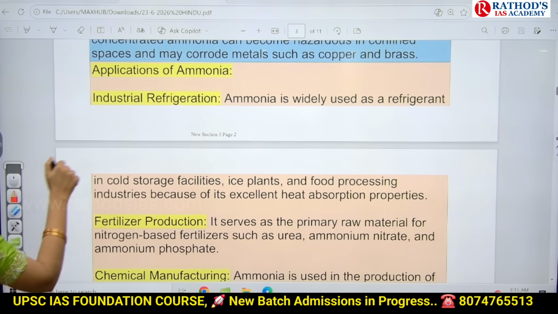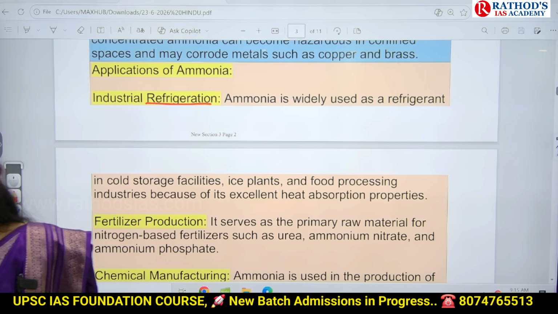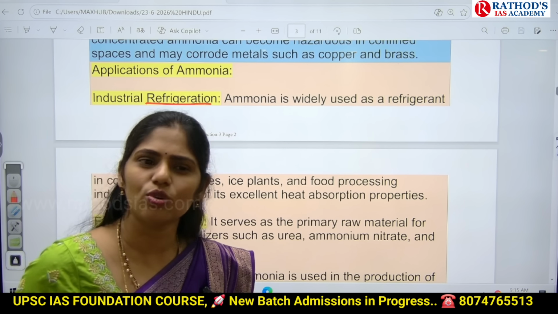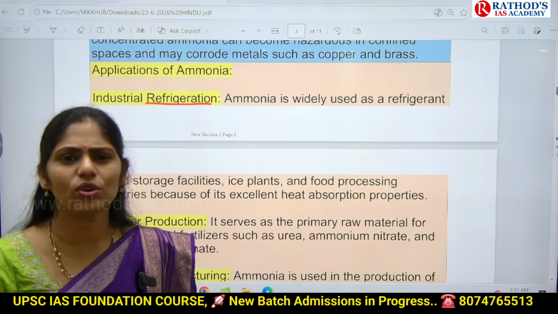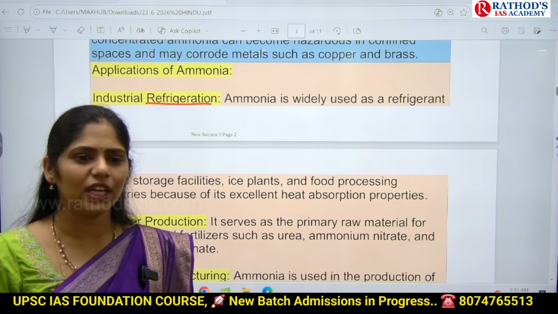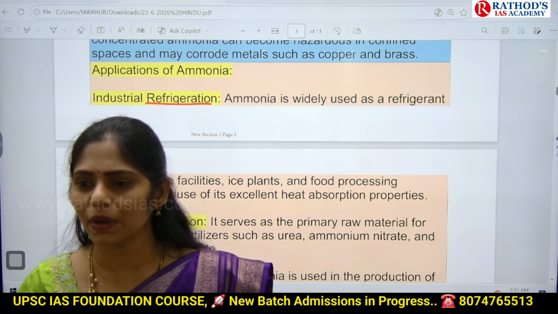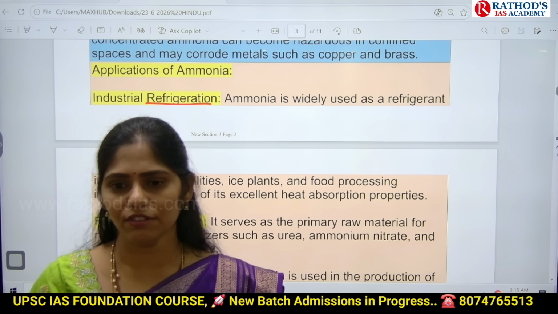First one is for refrigeration. So why do we want this refrigeration? If you want to store something, if you go to any fish market where these fishes will be stored in ice, yes, that means we need extreme low temperature we have to maintain to protect this kind of fishes.